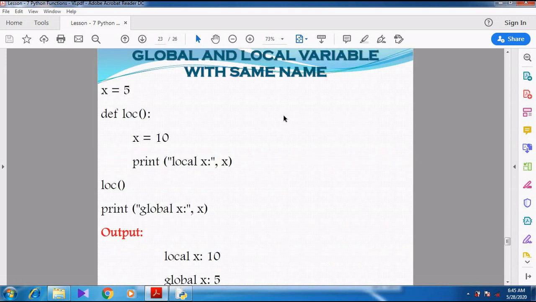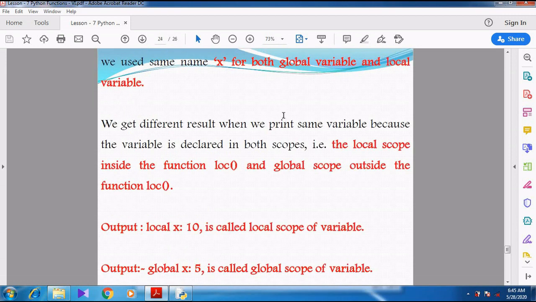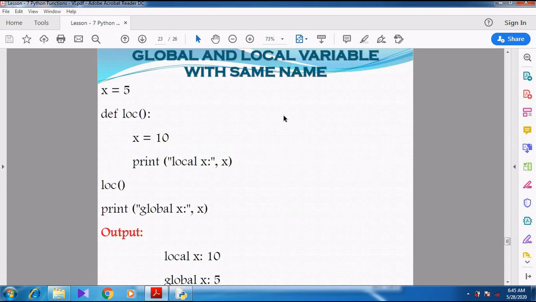So practically we have discussed, and the last thing we are going to see is global and local variable with the same name. See here, x equal to 5. Now you say which is called a global variable? x equal to 5 is called a global variable.